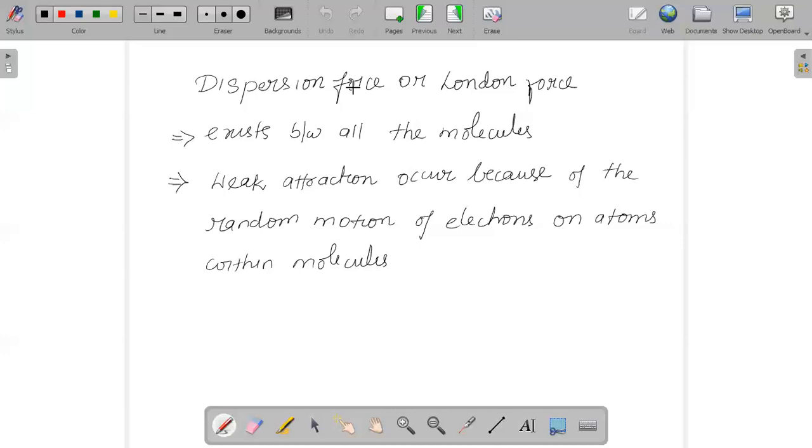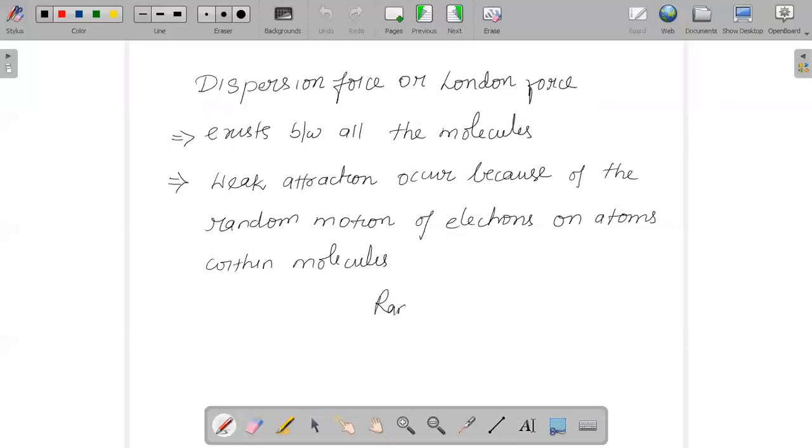Why does it exist between all molecules? It is because these are very weak attractions, which occur because of the random motion of electrons.